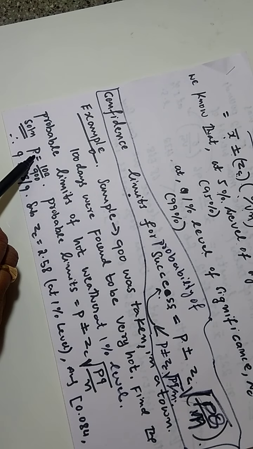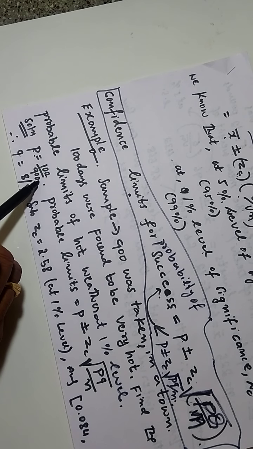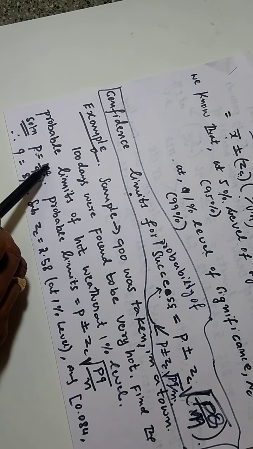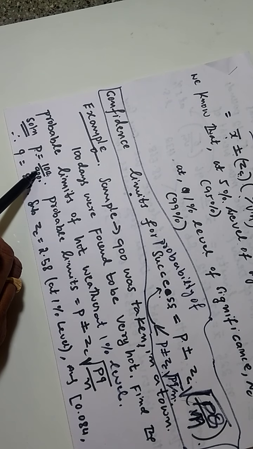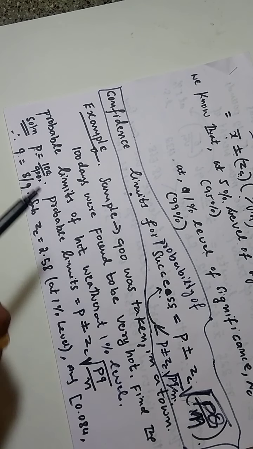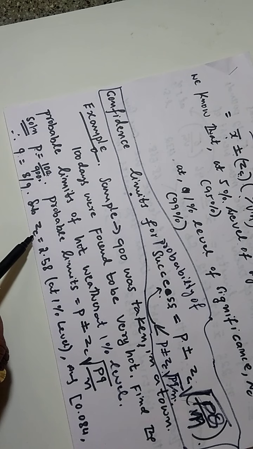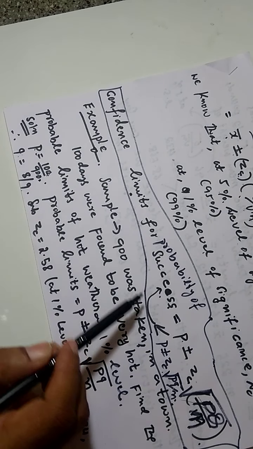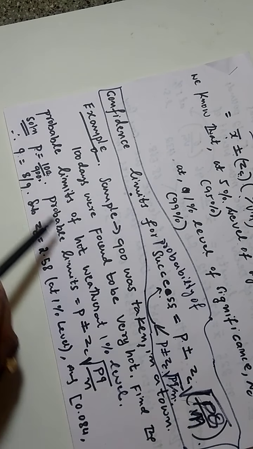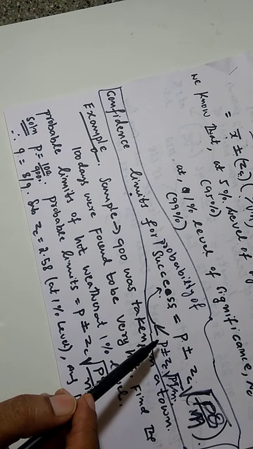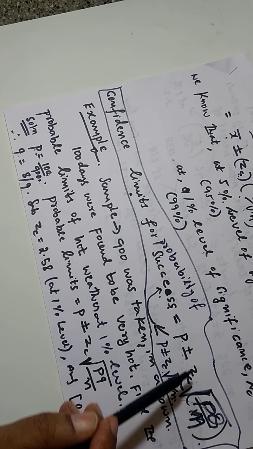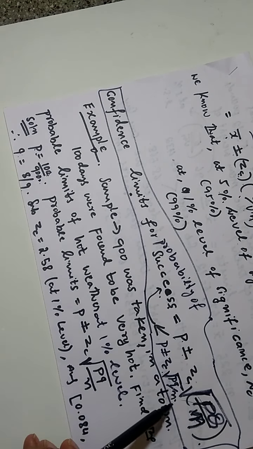So what is P? P is equal to 100 days are hot out of 900. So P is equal to 100 by 900. Two zeros cancel. P is equal to 1 by 9. Therefore Q is equal to 8 by 9. Let us substitute in the formula. Since we are getting P, we have to use this formula: P plus or minus ZC into square root of PQ by N.